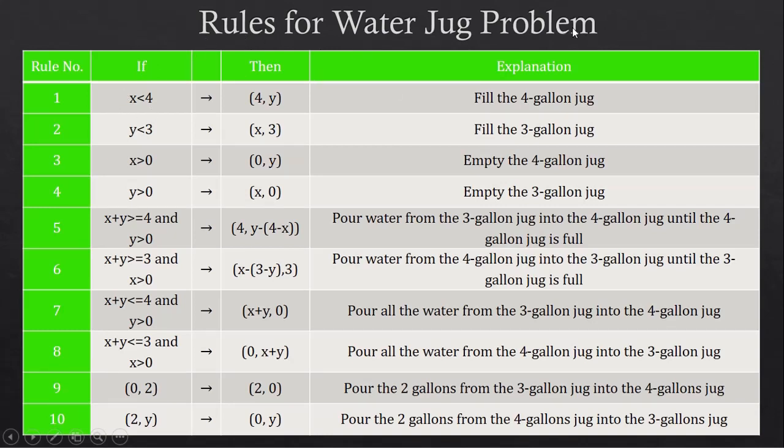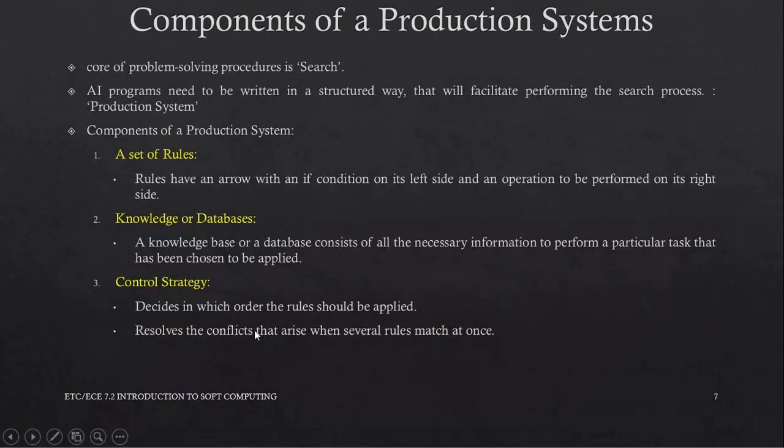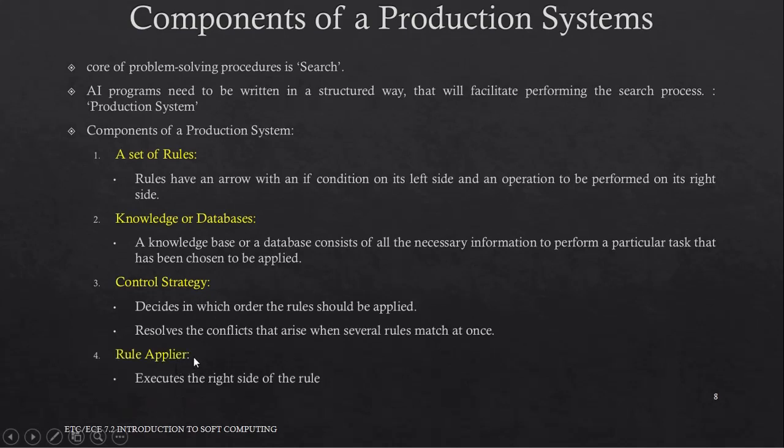For example, in our water jug problem, if the 4-gallon jug has 2 gallons of water, then rule number 1 is also applicable and rule number 3 is also applicable. The control strategy resolves the conflicts that arise when several rules match at once. Lastly, a production system consists of a rule applier, the unit that executes the right side of the rule.